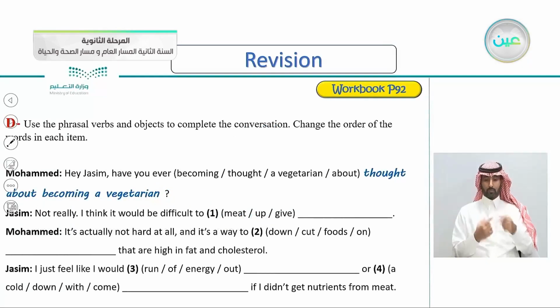So continuing here with exercise D, page 92. Use the phrasal verbs and objects to complete the conversation. Change the order of the words in each item. So we have a conversation between Muhammad and Jasim. Hey Jasim, have you ever thought a vegetarian about? So the correct order is: thought about becoming a vegetarian. Jasim: Not really. I think it would be difficult to meet up, give.